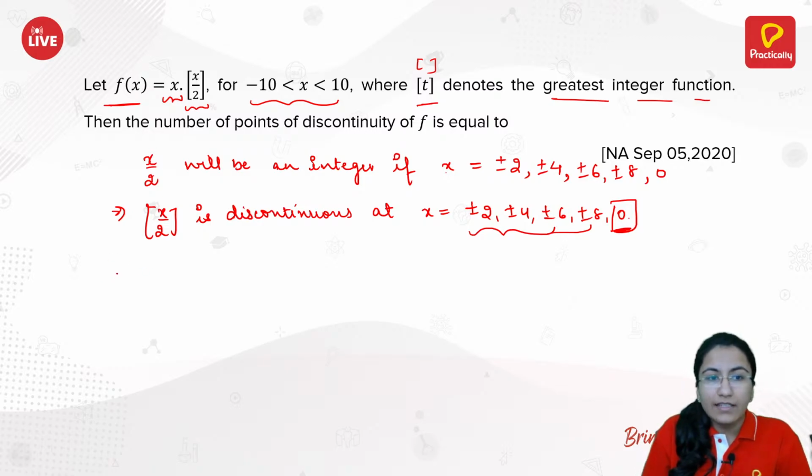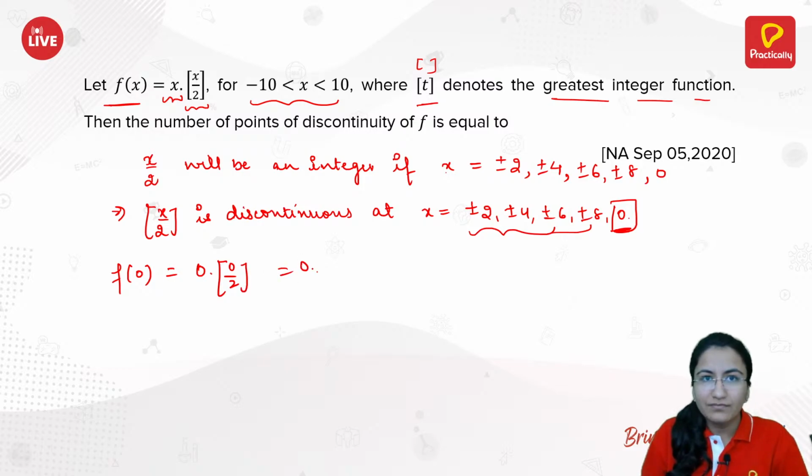So at 0, f of 0, the functional value at that point, is 0 into greatest integer of 0 by 2, that is 0. Let's check the limit as x approaches 0 from the positive side of x into greatest integer of x by 2.